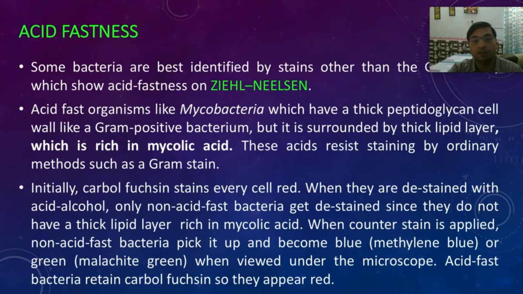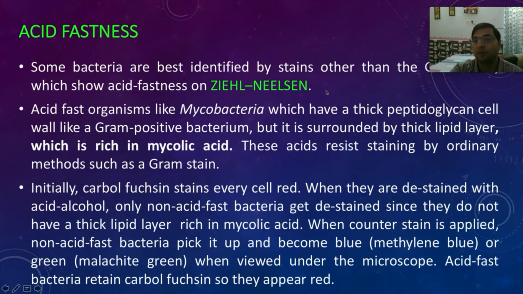But for staining these mycobacteria, we have another useful stain called acid fast stain. This was discovered by two scientists, Dr. Ziehl and Dr. Neelsen, so with their names it is called Ziehl-Neelsen stain. The acid fast bacteria, the mycobacteria, take this stain.